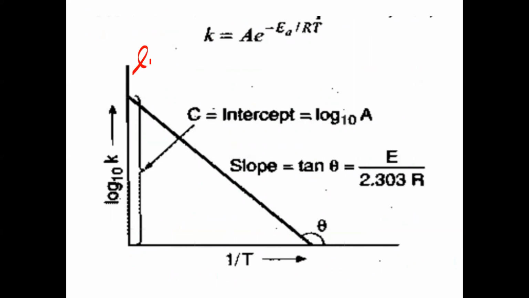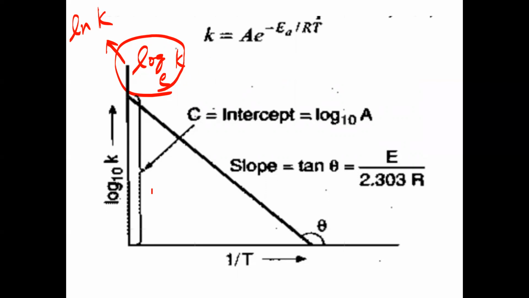Now here K is the rate constant, the same formula. Now take log on both the sides. Is it natural log or log to the base 10 here? Natural log. So we can also write ln K. ln K means log K to base e.